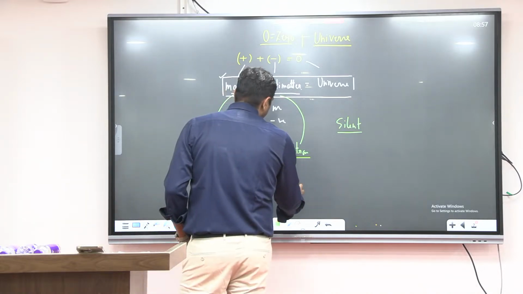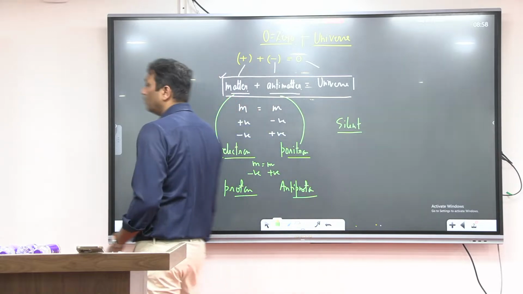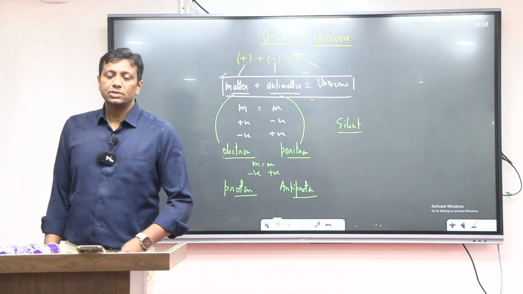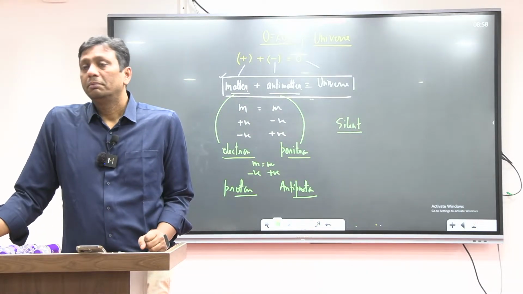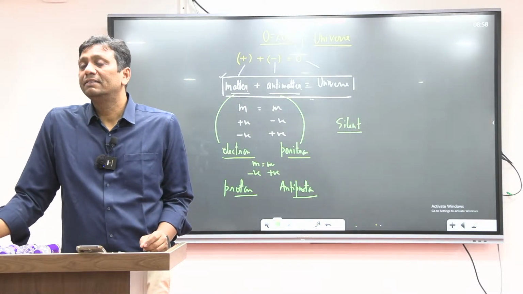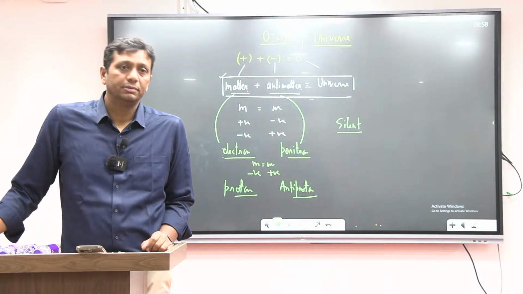Antiproton is what? That is antimatter. Some more examples I could give you, guys, but more examples of antimatter are not possible to give. You may ask, sir, why? Because, guys, antimatters are very little known. Antimatters are very little discovered.